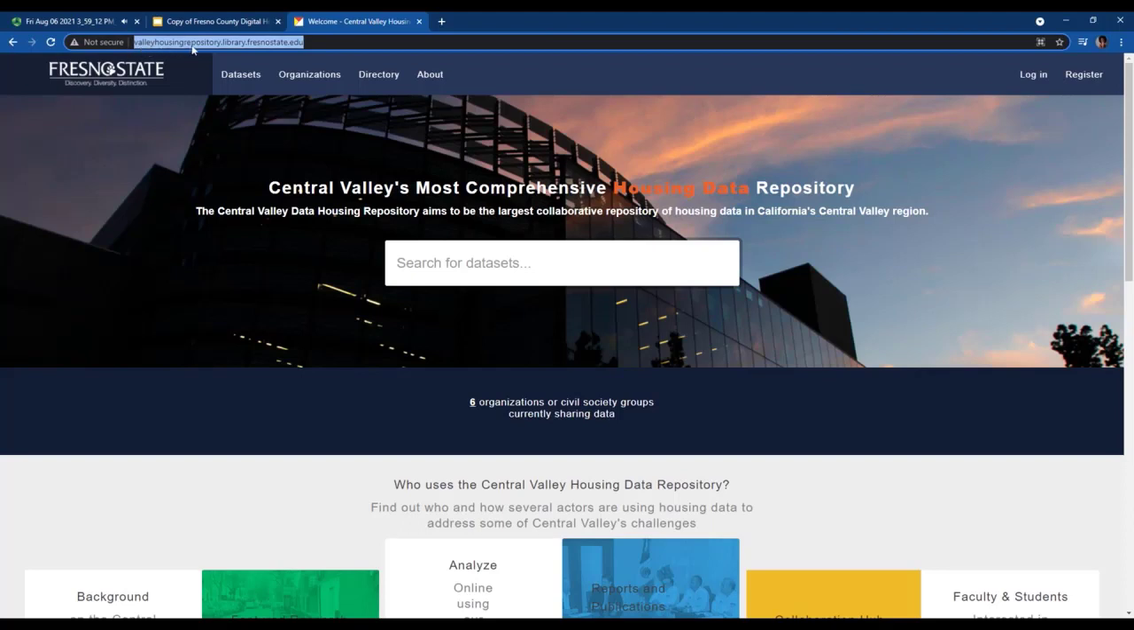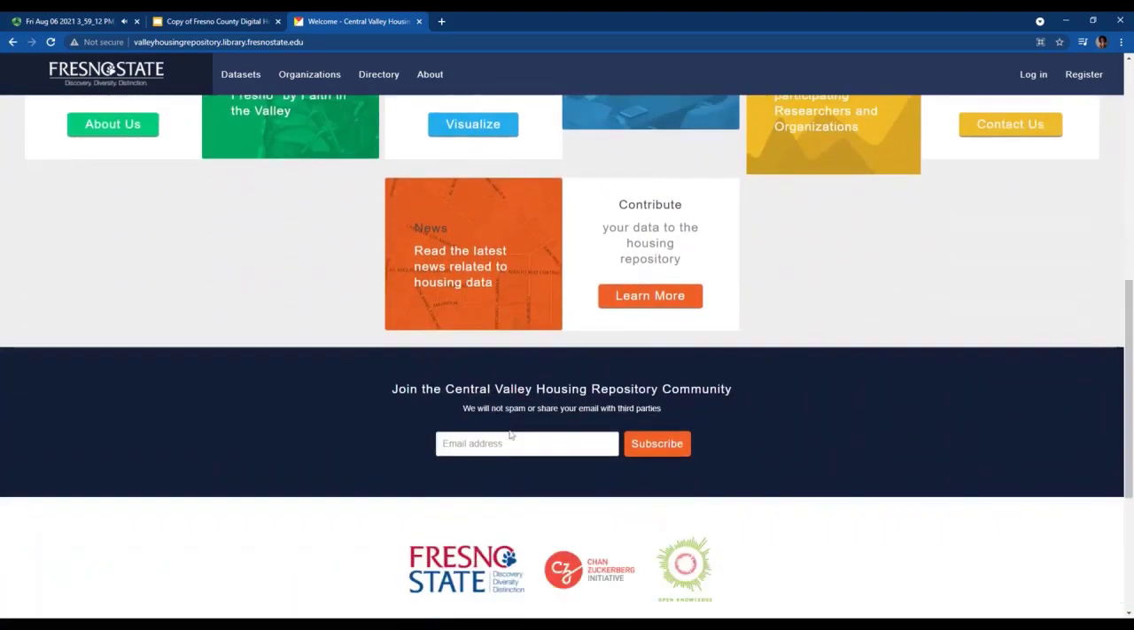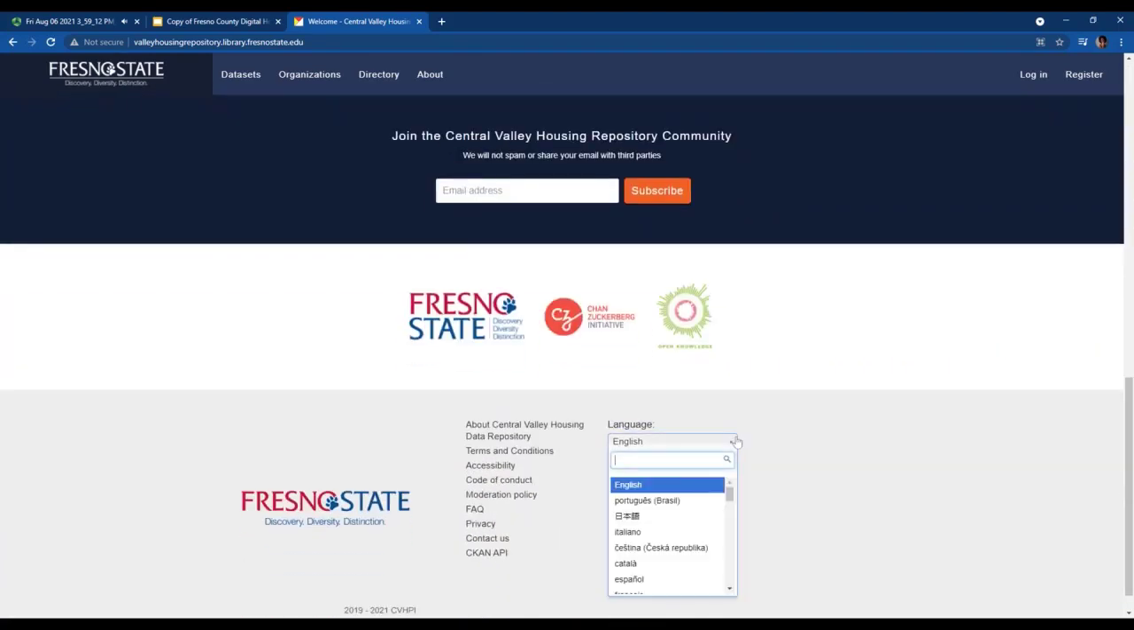If you go to valleyhousingrepository.library.fresnostate.edu, you will be directed to the home page. And once you arrive at the home page, you'll see a large search bar where you can look for any data sets or any information that you may be curious about. If you look below the search bar, you can see how many organizations are currently sharing data with the repository. And if you continue scrolling down, you'll be able to change the language for the website to whatever you prefer.